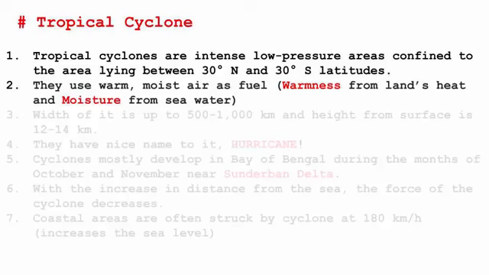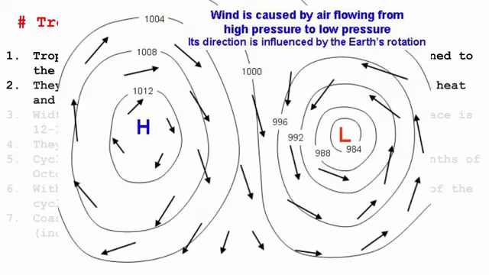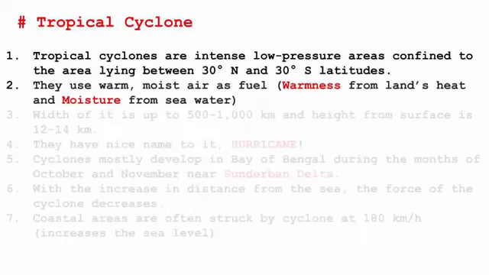As we have read before, air moves from high pressure to low pressure. Low pressure is always at a warm place. And remember, the warm place is land, because land's surface gets heated faster than water. The high pressure would be the sea area. So when these winds move towards the low pressure, that is the landmass area, there with this fuel, warm air and moist air, they go through a circulation. Air always moves in a circular fashion, and that's how cyclones are formed.